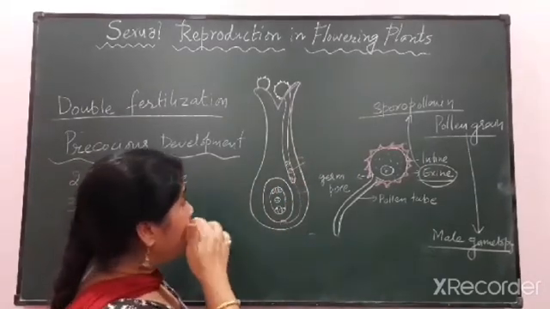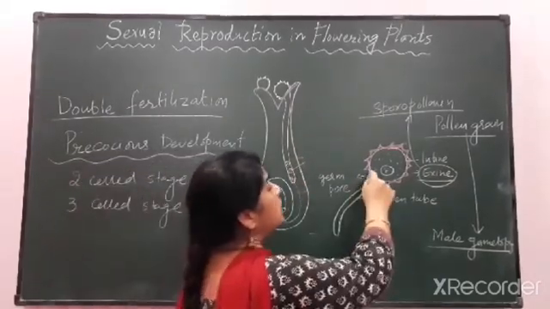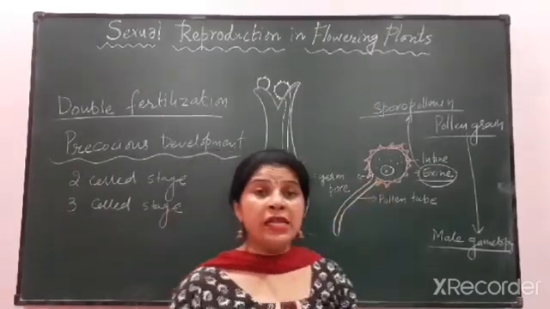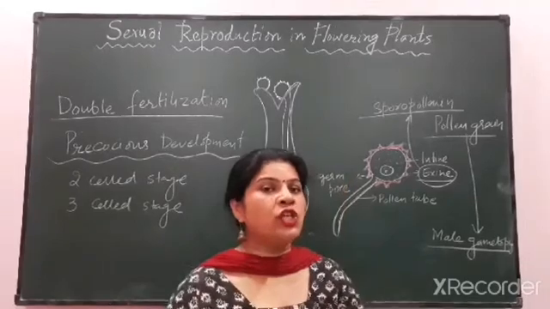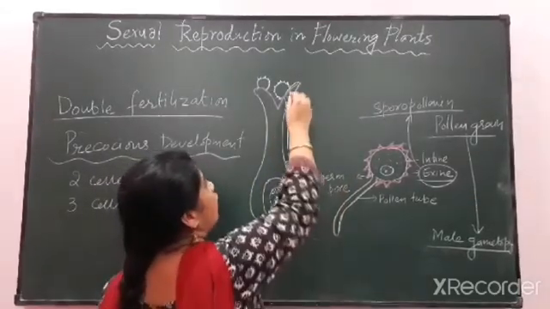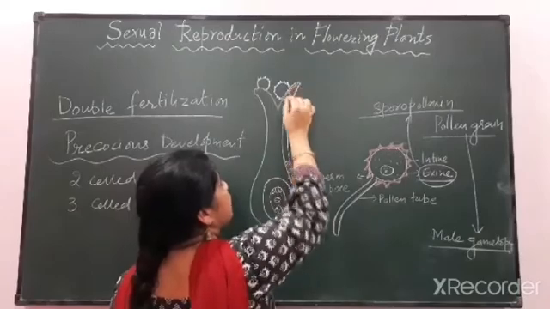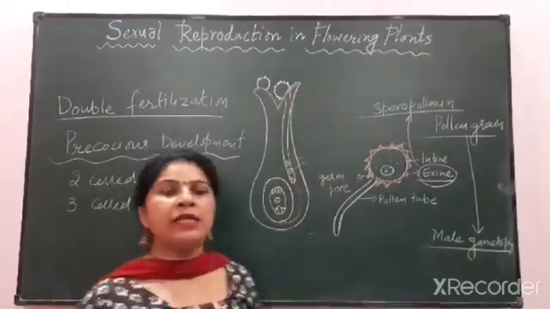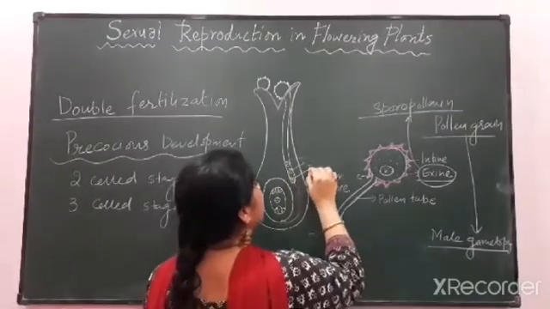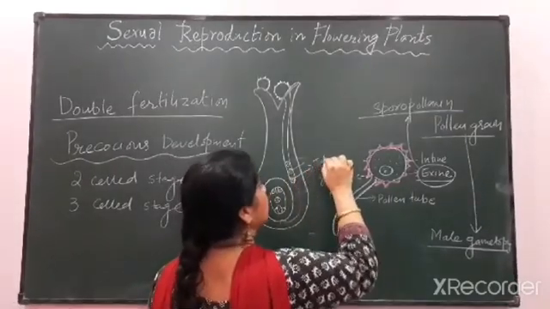Now this pollen grain has formed the pollen tube, and this pollen tube is actually the extension of the intine. As you can see in this diagram, the tip of the pollen tube is occupied by the tube nucleus.